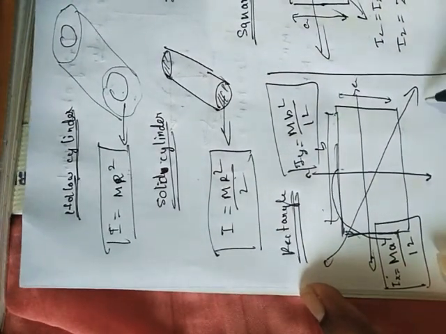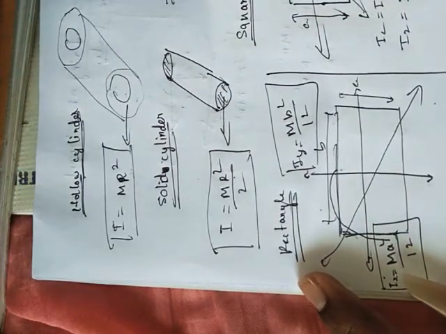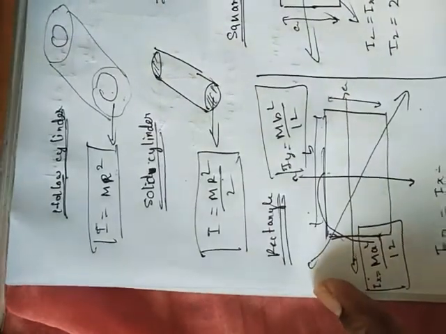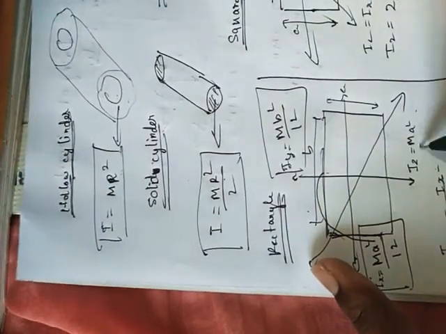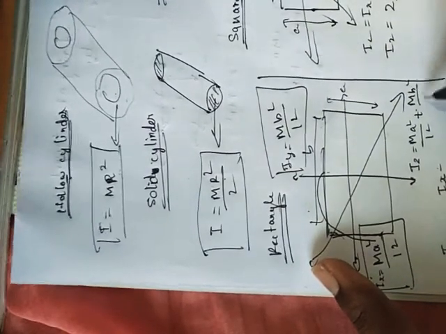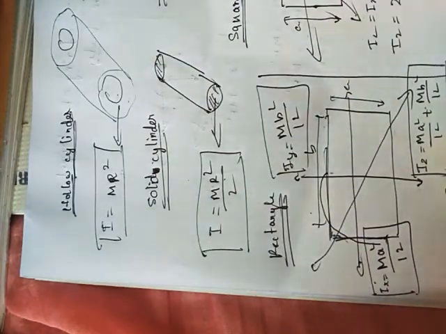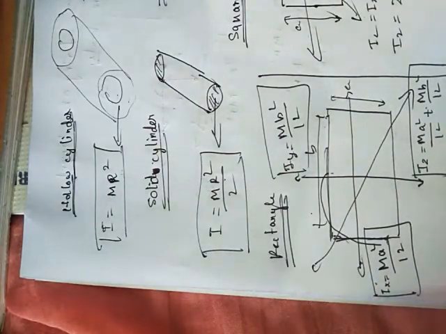That's why I'm mentioning here ma square by 12 and mb square by 12. For the iz plane, you already know that when you have the two planes, the ix plane, iy plane, you can compute the iz plane. That's why I set Iz equal to ix plus iy. What's ix plus iy? ma square by 12 plus mb square by 12. That's it. This is a complete formula set for moment of inertia for the entire rigid bodies. All these formulas you generally have in your textbooks also, NCERT textbooks, as well as for the matric you also have all these formulas in your textbooks.